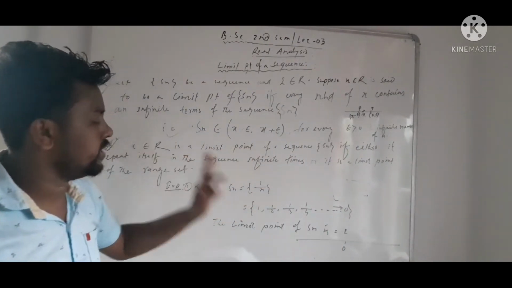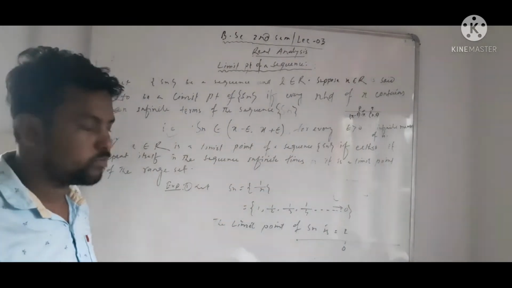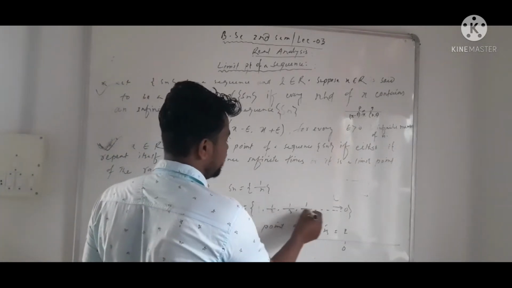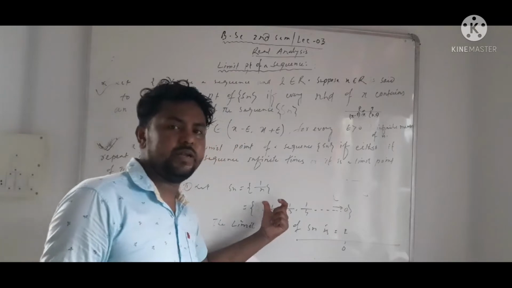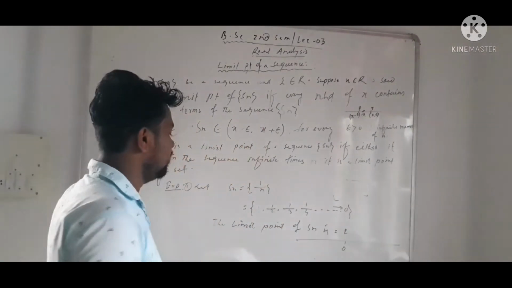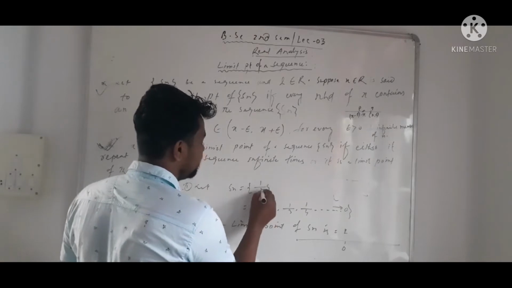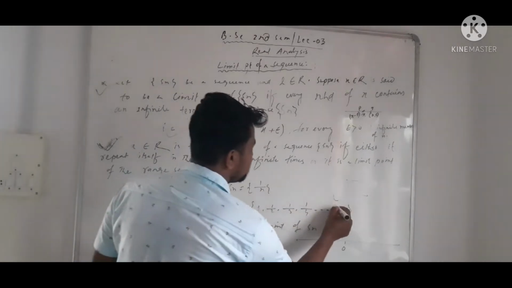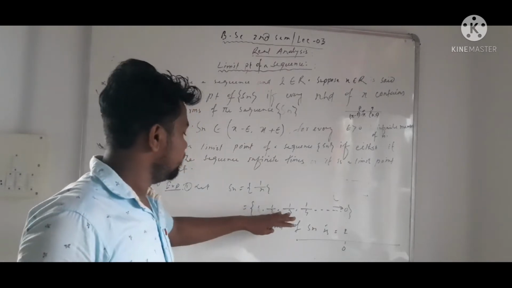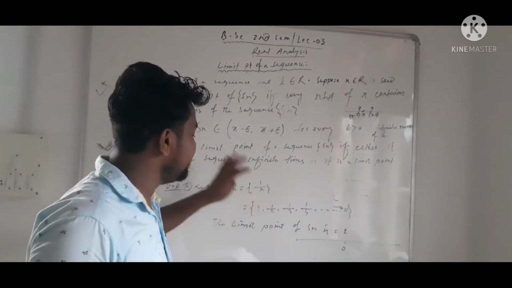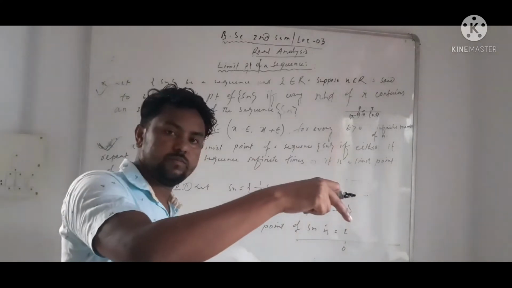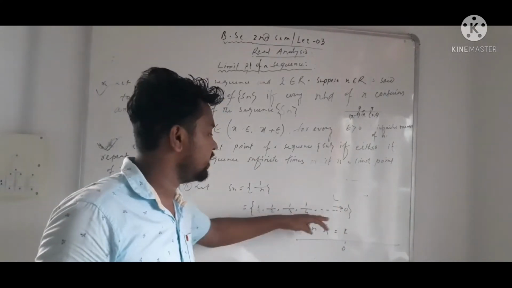Suppose we consider an example. Let Sn be a sequence as 1 by n. Okay. The range set of the sequence is 1, putting the value n equal to 1, 2, 3, we will get this. Also this example we take in the last previous classes. Okay. So this sequence tends to 0, approaches to 0, not equal to 0. Sn sequence का जितना टर्म है ना, वो टर्म किसी एक बिंदु के आसपास ही जा सकते हैं.